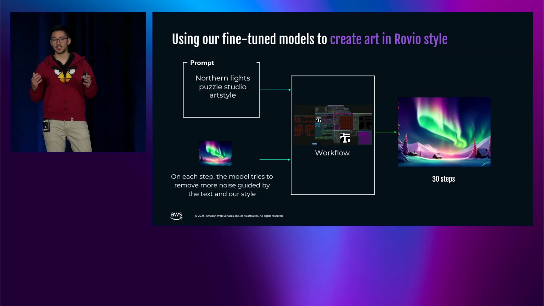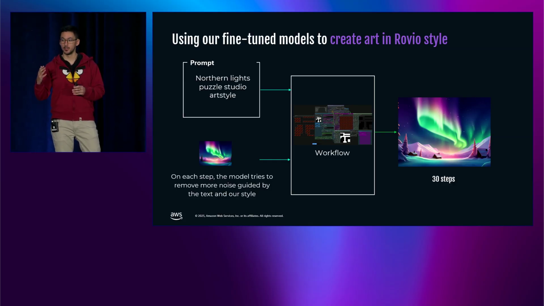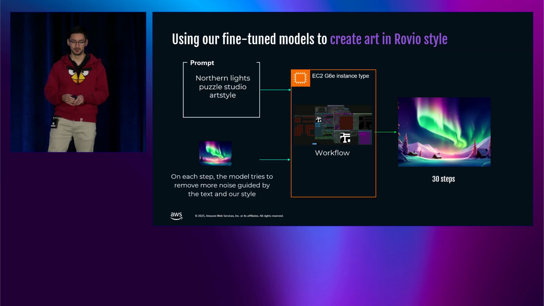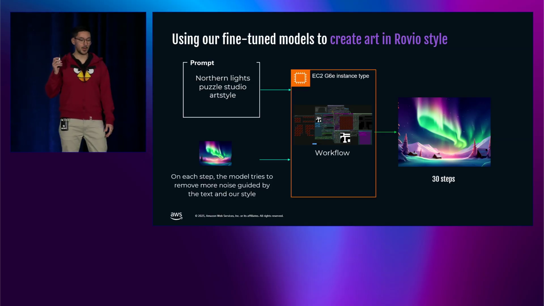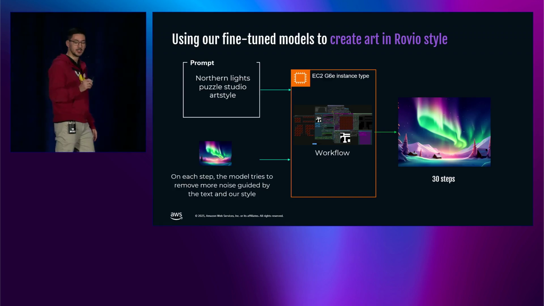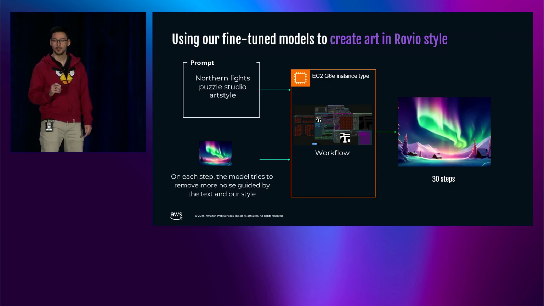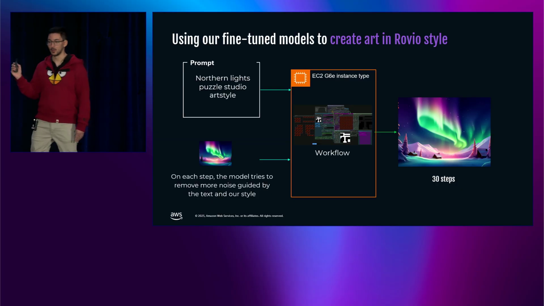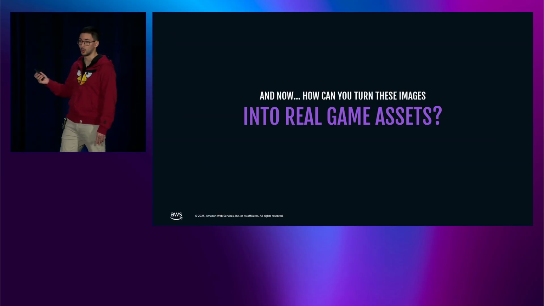We also have a guidance scale that tells you how much the AI should follow the prompt. So if you pick the right value there, you can let the AI be more creative. And all this is powered by EC2 G6E instances, which makes this generation happen in seconds. So our artists don't get frustrated because they don't have to wait.